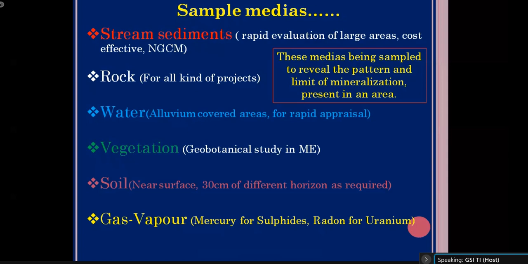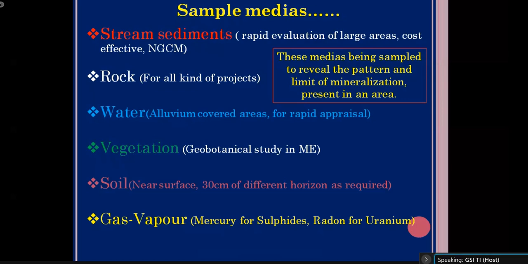The most important part of this type of sampling is that we always collect the naturally occurring size fraction. After collection of stream sediment, we never powder them, we never resize them. We only collect whatever the naturally occurring fraction is, generally minus 80 to minus 120, and sometimes minus 200 fractions are also used. After collection of those fractions, we directly go for chemical analysis for different elements.